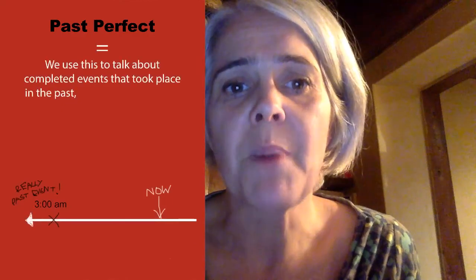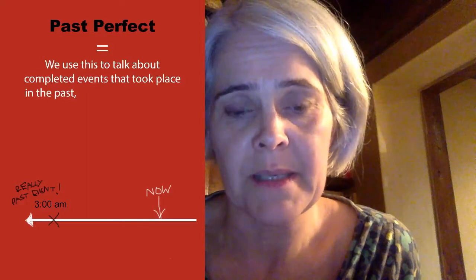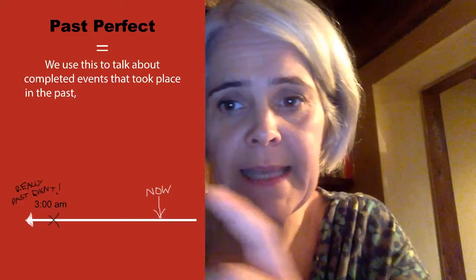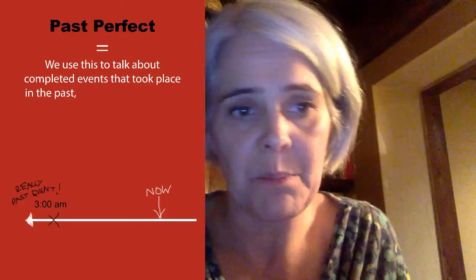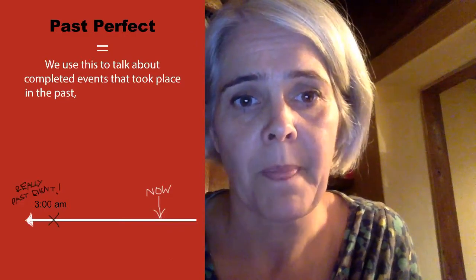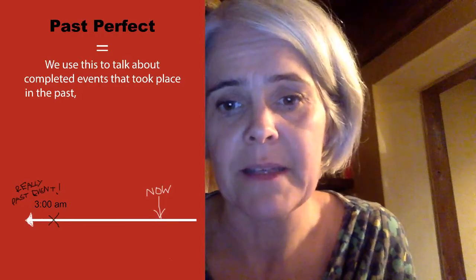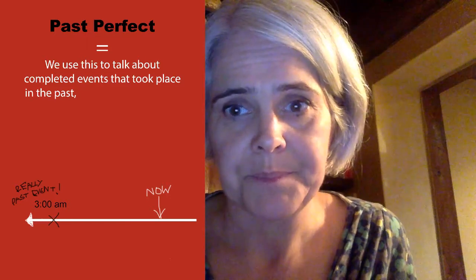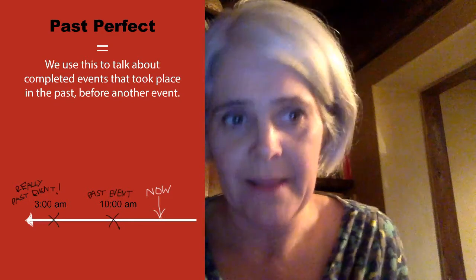So let's dissect the past perfect for a minute. We use the past perfect to talk about completed events that took place in the past. In the diagram here, you can see I've marked where now is, and then you can see that there was an event in the deep past. We talk about that event when it happened before another event. So we can place events further back in the past.